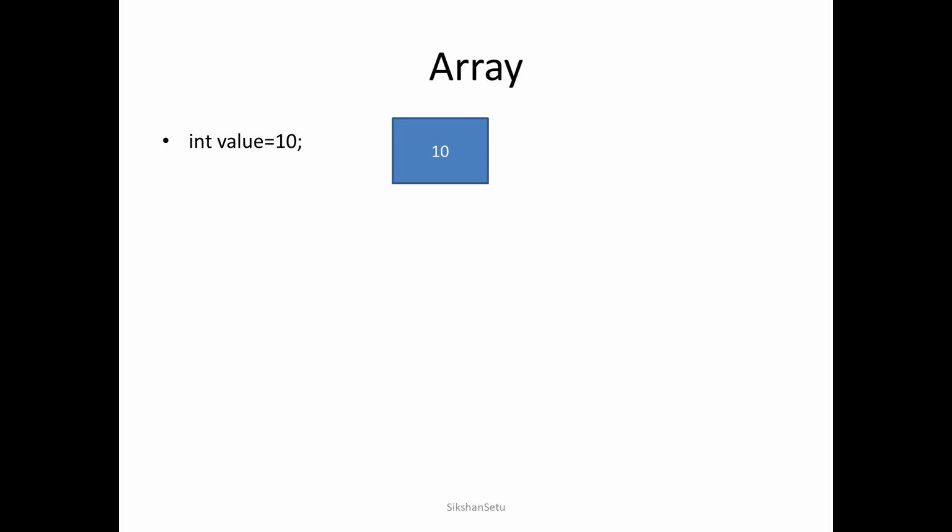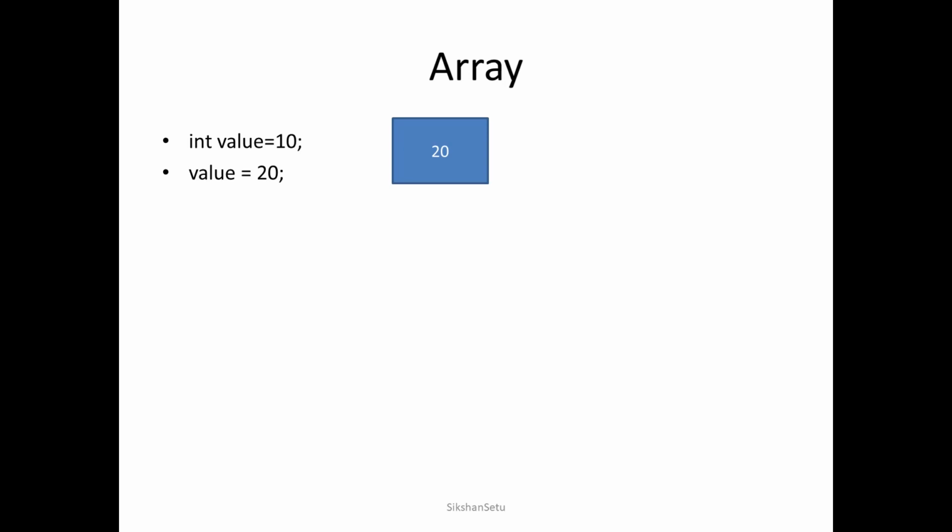So when we write like this, one memory location will be allocated to this particular variable and the value of that memory location will be 10. In the same program, if I write value equals 20, what will happen? The previous value was 10. Now that value has been overwritten by 20, meaning at the same memory location, the value is changed from 10 to 20.